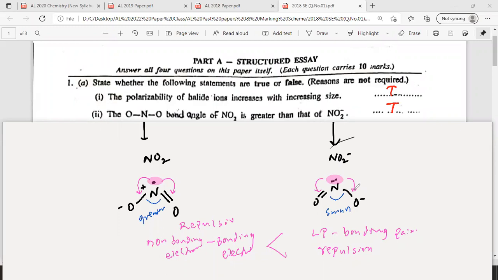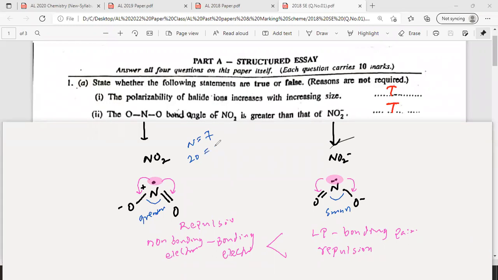And the other thing is, please write here, this is a molecule with an odd number of electrons, because nitrogen has 7 and 2 oxygens have 12.